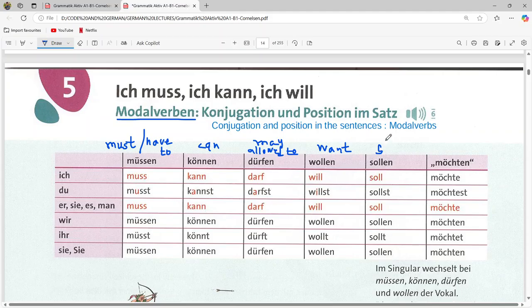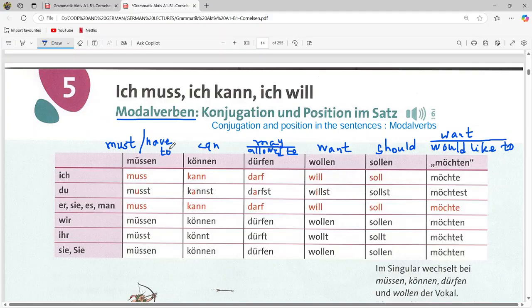Sollen means should. Möchten. Möchten means want, and it is mostly used in appointments or in restaurants. So it also means would like to. It depends on the context of the sentence.